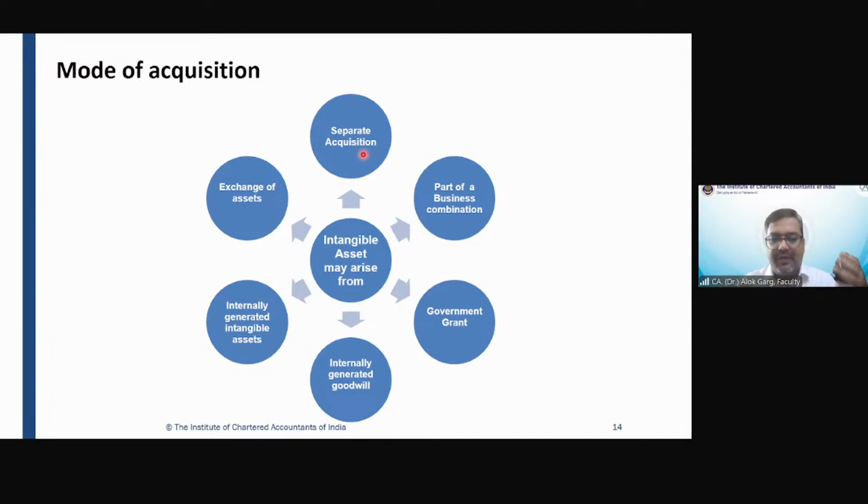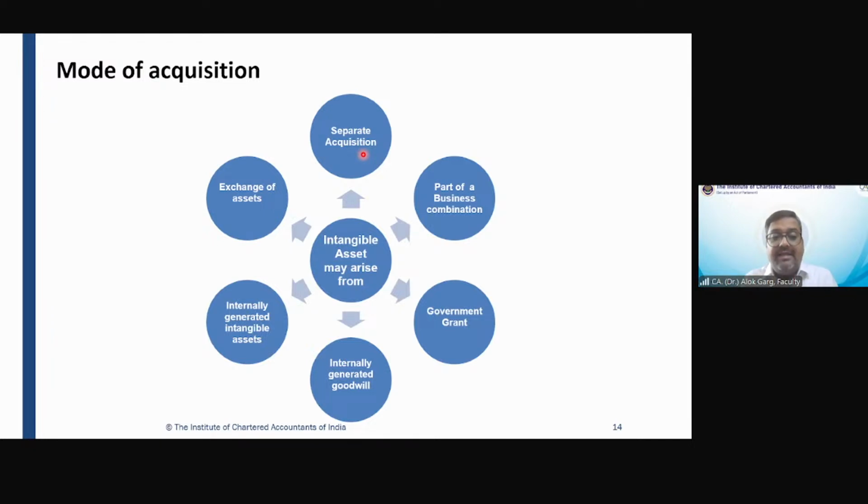Okay. You went to the market and bought an intangible asset, or you went to the government and bought an intangible asset license, say you paid 50,000 crores. That is a separate acquisition. Pretty simple. Then, part of a business combination.